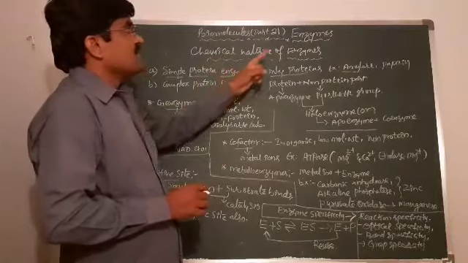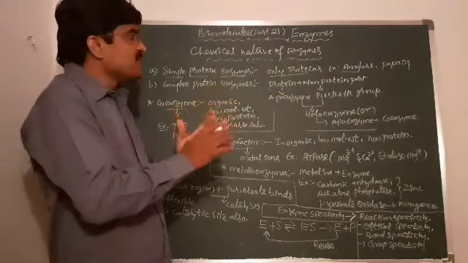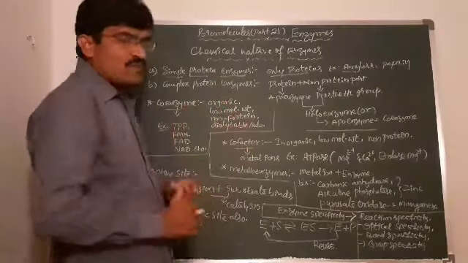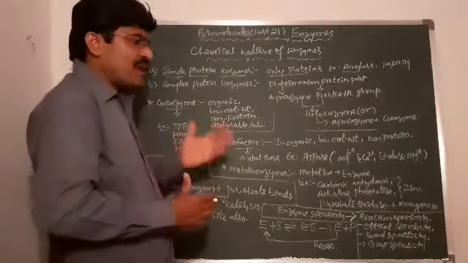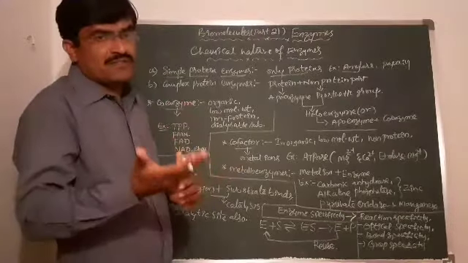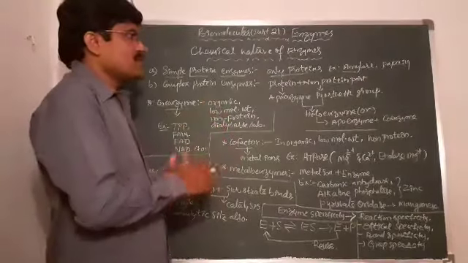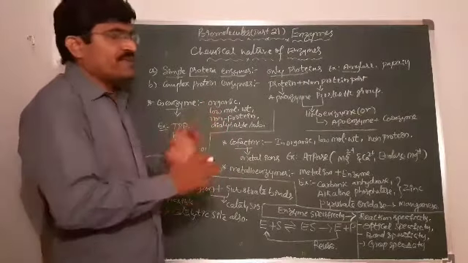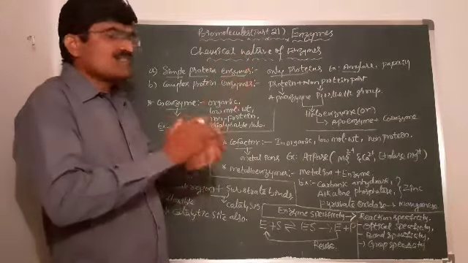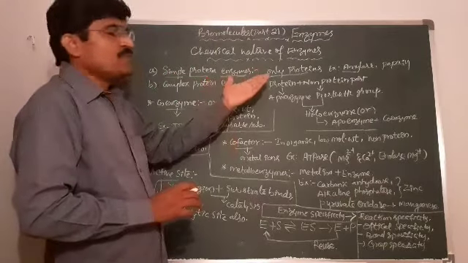In the protein, you combine those amino acids; generally 20 amino acids are there for building up protein molecules, whether primary, secondary, tertiary or quaternary structure, based upon the number of polypeptide chains. In the previous video sessions I explained this clearly: protein is amino acids combined together with peptide bonds.